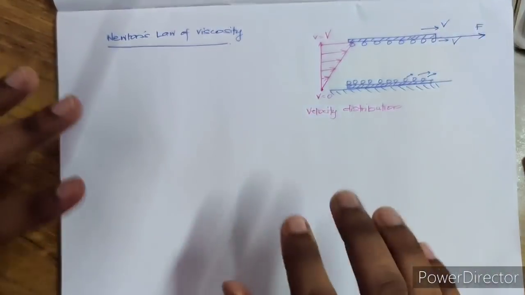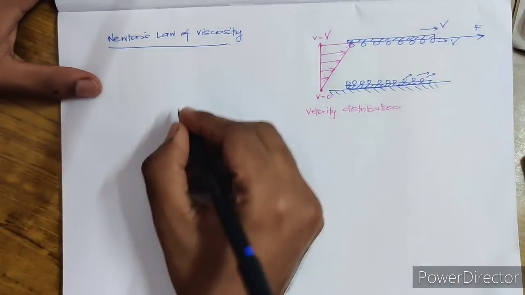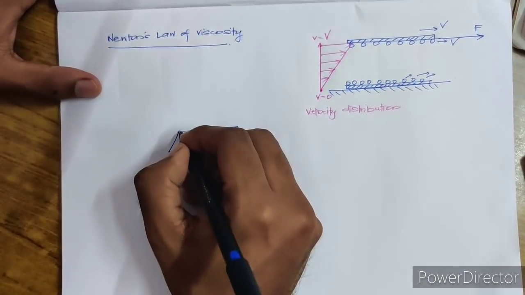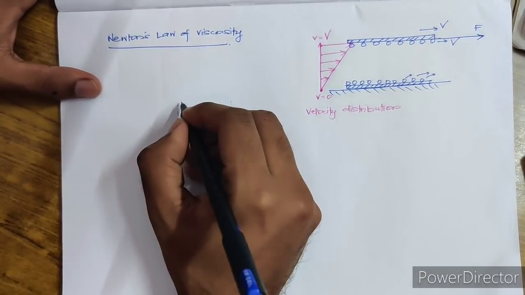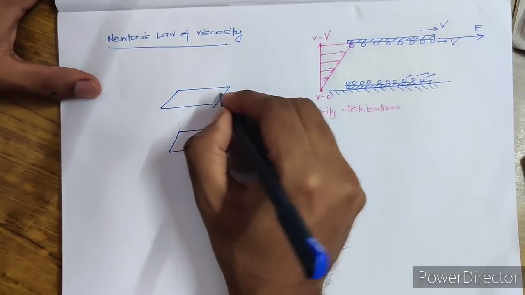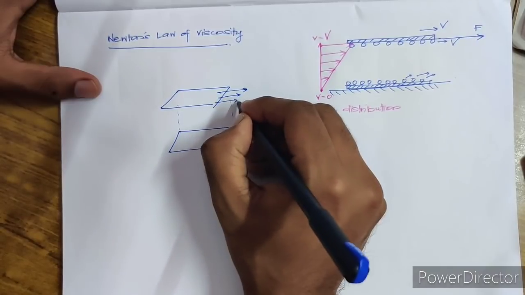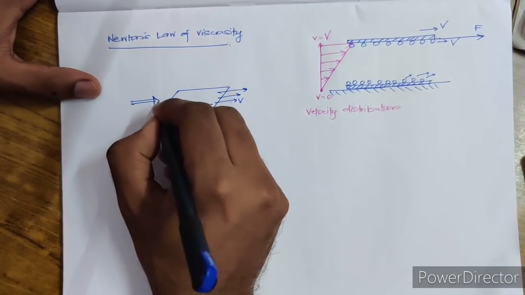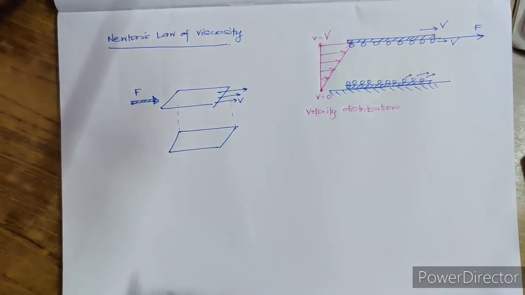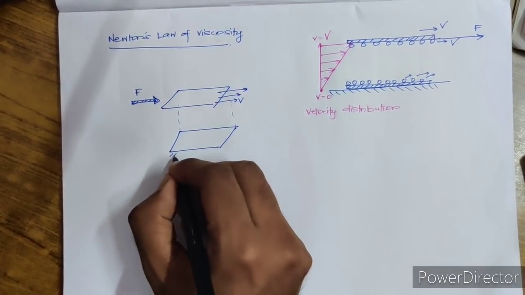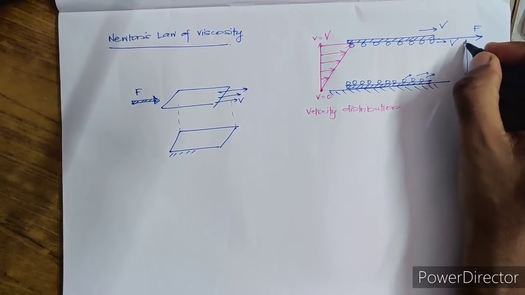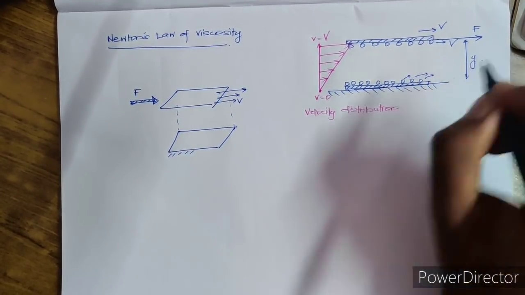Now this was the side view. If I show another view, you have a plate here which is at rest, and you have a similar plate here, and this is moving with the velocity V after the application of a force called F. Since you have applied a force F, it is moving with the velocity V. This is kept at rest. This is how it is varying, and let the distance between the two plates be Y.